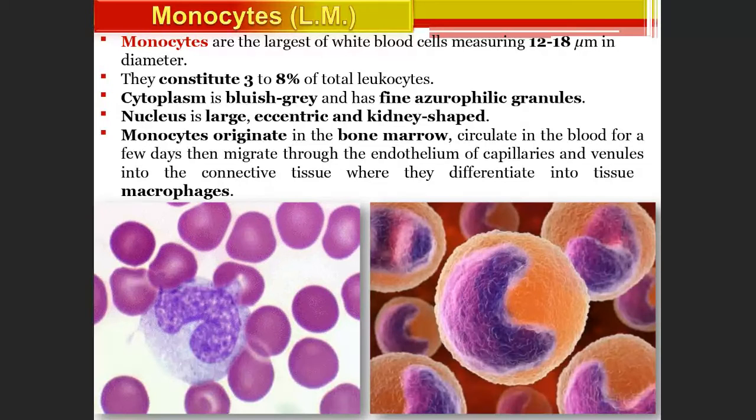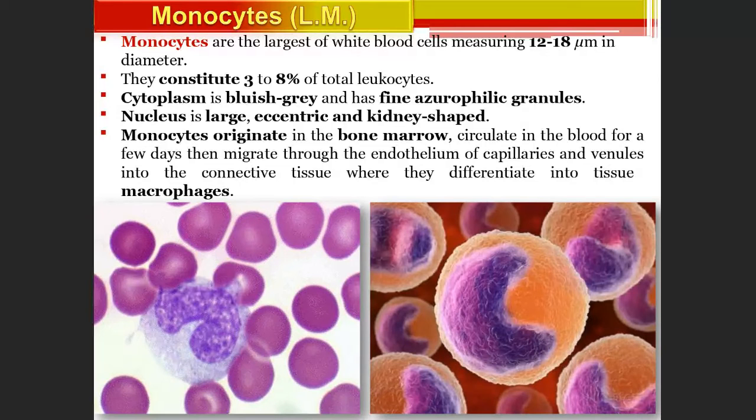Next are monocytes. Monocytes are the largest of the white blood cells, measuring 12 to 18 micrometers in diameter, which means their size is big. They constitute 3 to 8% of total leukocytes. The cytoplasm is bluish gray and has fine azurophilic granules. The nucleus is large, eccentric, and kidney shaped. So if they ask in the exam, the type of nucleus present in monocytes is a kidney-shaped nucleus.